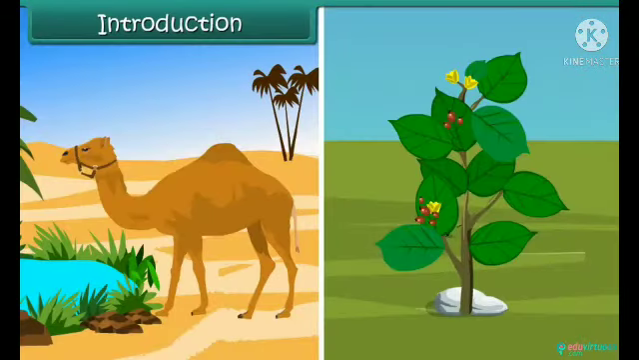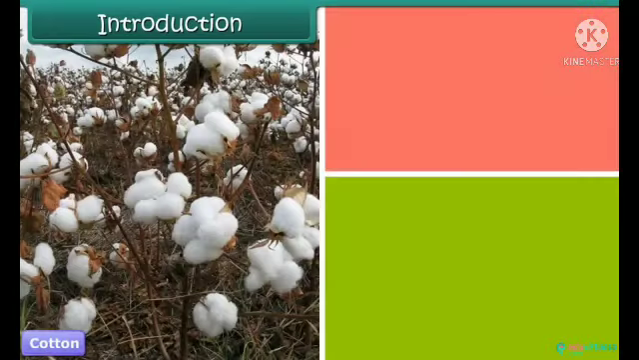Introduction. Fibers can be obtained from both plants and animals. Fibers means thread. In Tamil, nar.